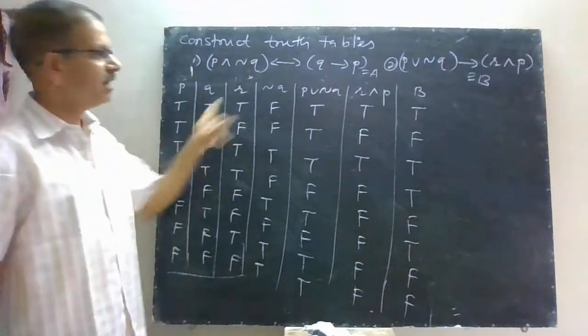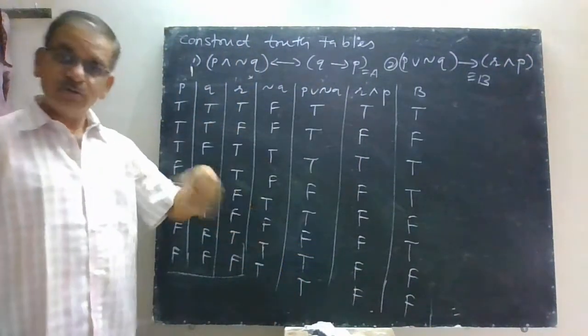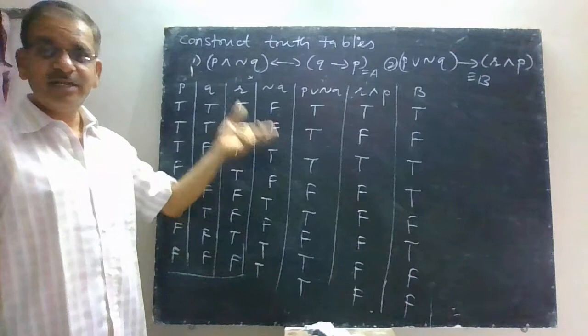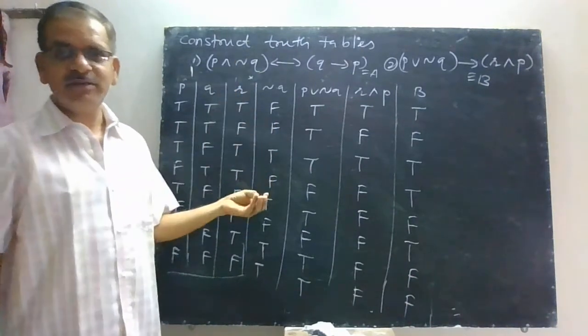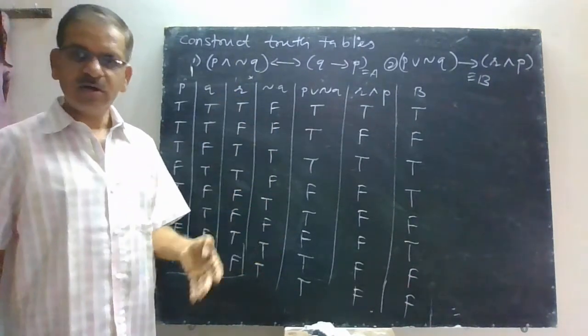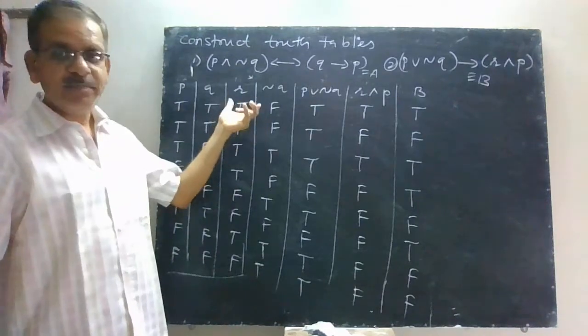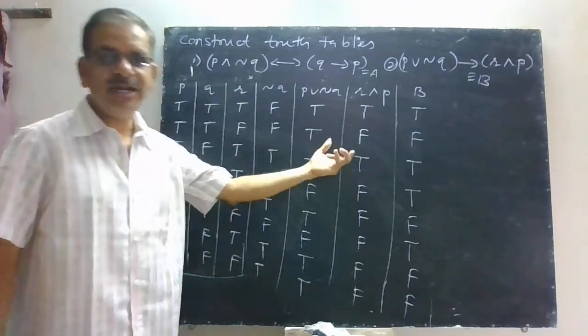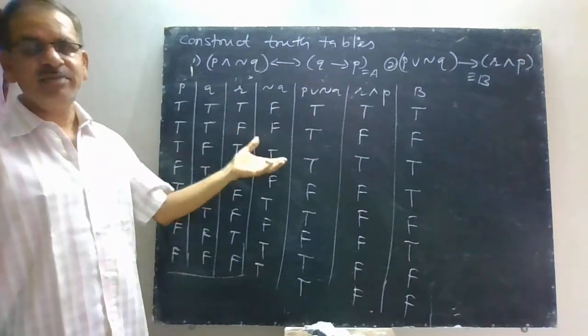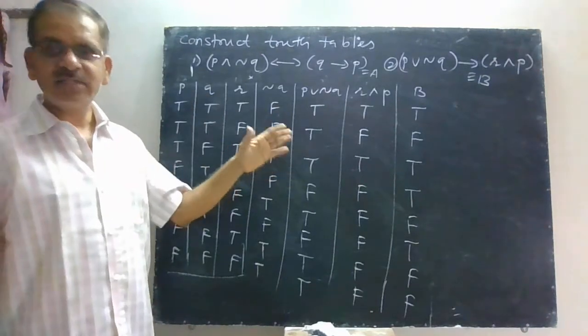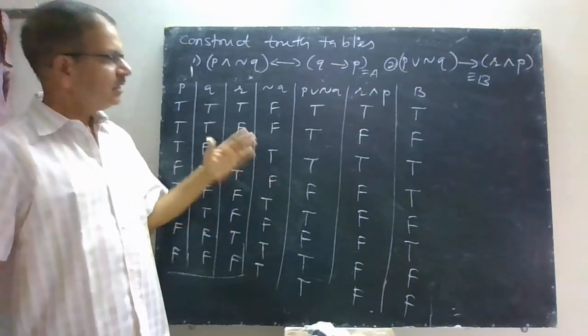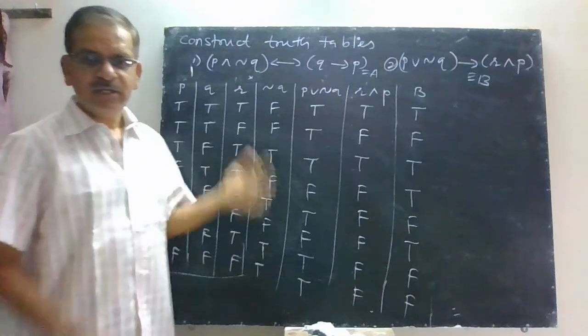So in this way you can prepare a truth table, and you know after preparing truth table you can easily identify whether the given statement pattern is tautology, contradiction or contingency. Or if you prepare truth table for two statement pattern, then also you can identify whether the given two statement patterns are logically equivalent. Now we'll see examples for that one in the next video.